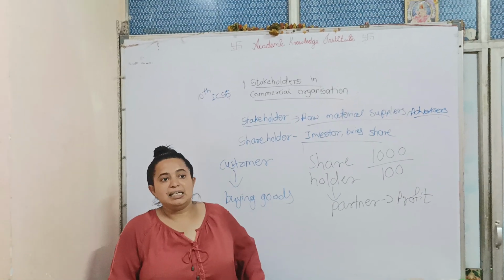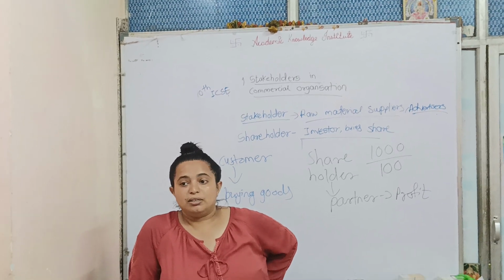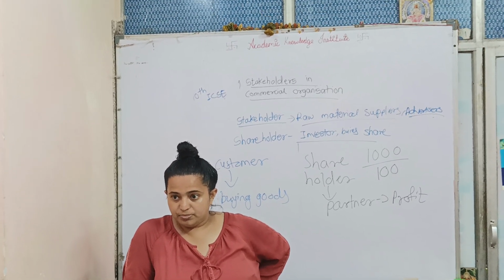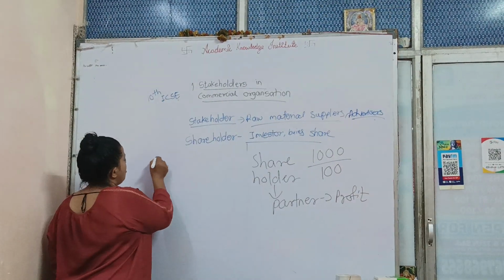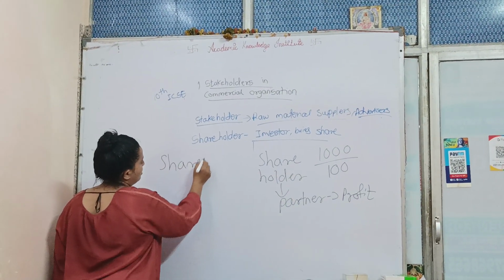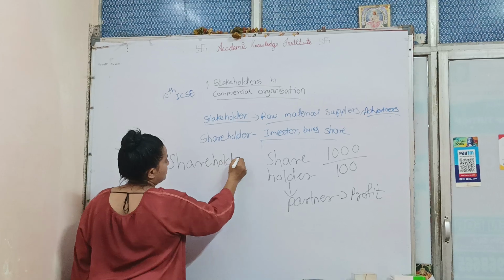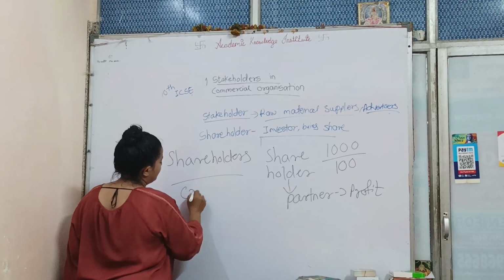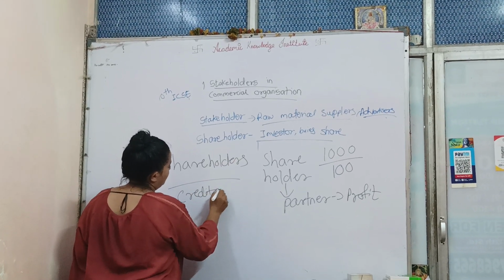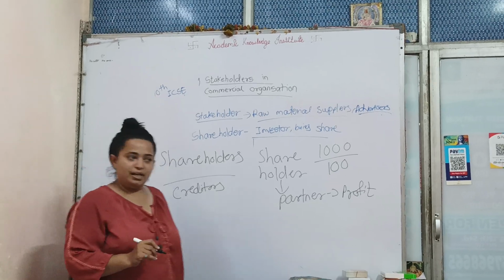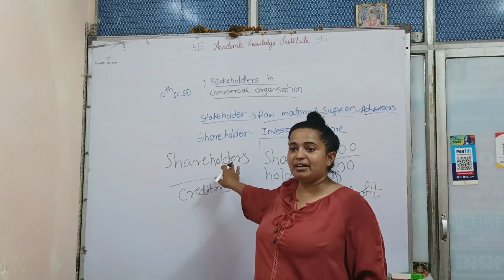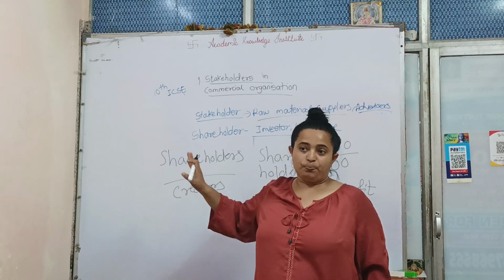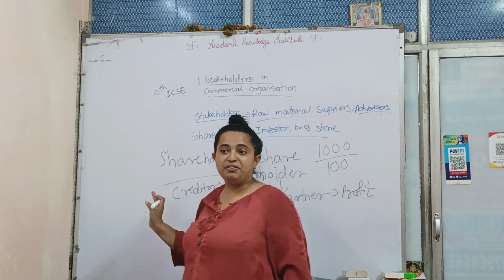What is the difference between them? Shareholders buy the shares, creditors give the loans. Right. Shareholders are buying shares from the company, that means they are the partner. And creditors are giving the loan. On the basis of which are they giving the loan?